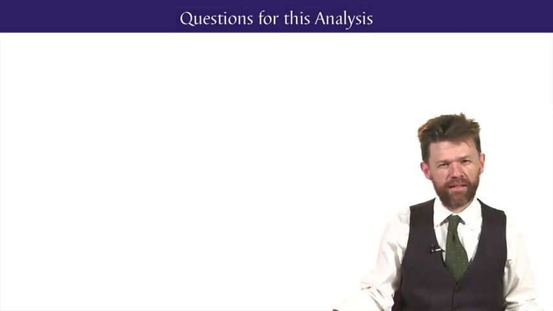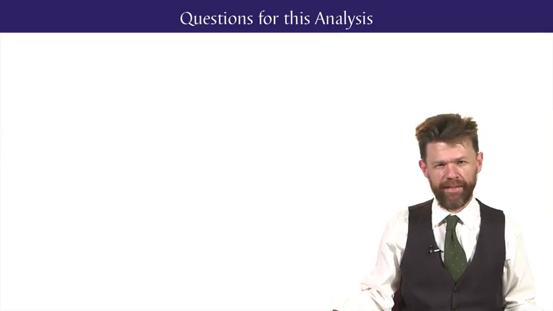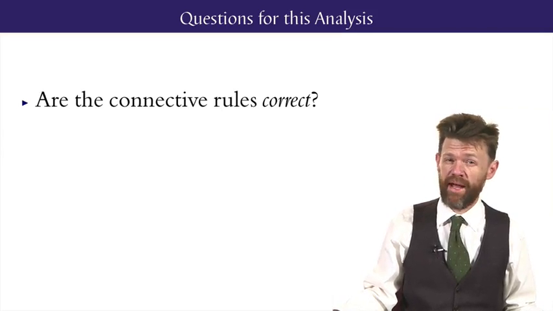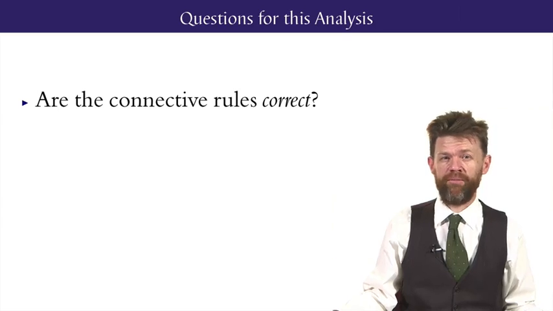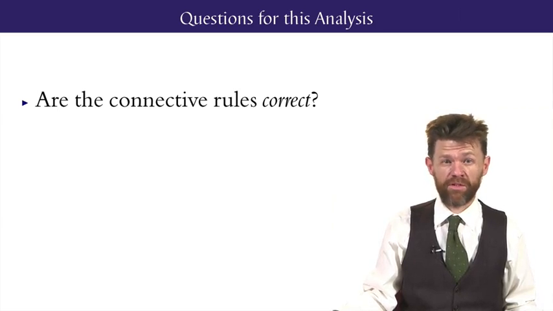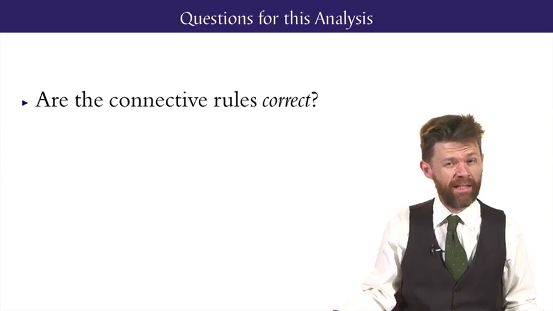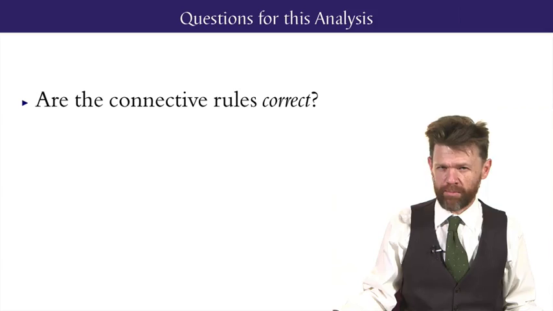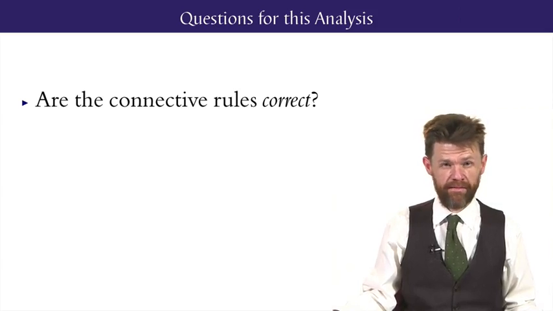Now, this is one way out of the paradox. And the result is a very interesting and fruitful picture beyond the assumption of two truth values. But questions remain. I've only quickly motivated the rules for the connectives. Are the rules that I gave you correct? There are other choices for how to interpret them, and it would be good to have some principles guiding our choice of truth tables. Your answer to this question will depend on what you take the degrees of truth to really mean. What does it mean for something to be 50% true? It's not a matter of probability. These values have the same numbers as probability values, but they work very, very differently. How does something get the degree of truth that it has?